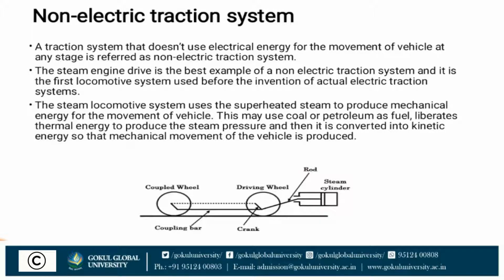A traction system that does not use electrical energy for the movement of the vehicle at any stage is referred to as a non-electric traction system. The steam engine drive is the best example of a non-electric traction system, and it is the first locomotive system used before the invention of the actual electric traction system. The steam locomotive system used superheated steam to produce the mechanical energy for the movement of the vehicle.